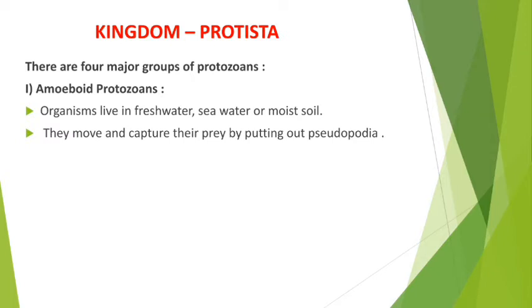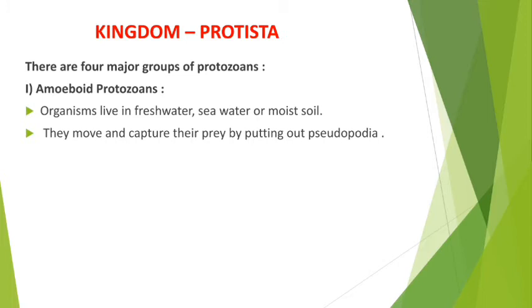They move and capture their prey by putting out pseudopodia. So my dear student, how do they move? They move and capture their prey by putting out pseudopodia. Pseudopodia means false feet. Like amoeba, you have seen how they capture their prey.